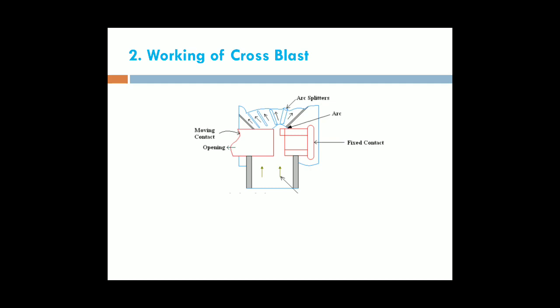In the axial blast circuit breaker, the air is blasted in the same direction as the arc. For that reason, we take some time for reduction of the arc. That drawback is overcome by using the cross blast circuit breaker. In cross blast circuit breaker, the air is blasted at right angle to the arc.